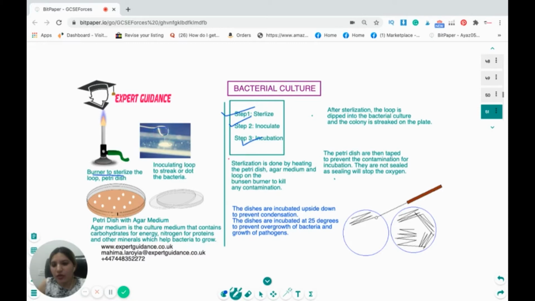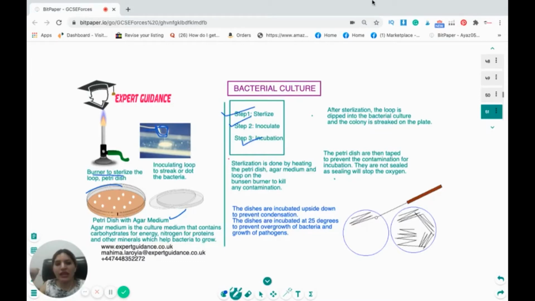This is an inoculating loop. It's a long rod with a wire which is rounded at the end that is used to touch the culture, and then you can streak it, dot it wherever you want to grow the bacteria. The bacteria are grown in these glass plates which are petri dishes. They have a medium called the agar medium. Agar medium is a culture medium that contains carbohydrates for energy, nitrogen for proteins, and other minerals which help the